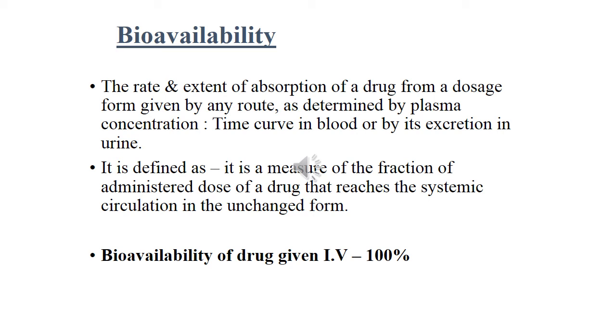Always remember, the bioavailability of drugs given through the intravenous route is 100%, but it is less with the oral route, because the drug may be incompletely absorbed from the GIT, or the absorbed drug may undergo first pass metabolism in the intestinal wall or liver, or it may be excreted in the bile.